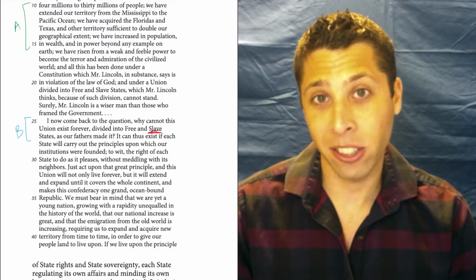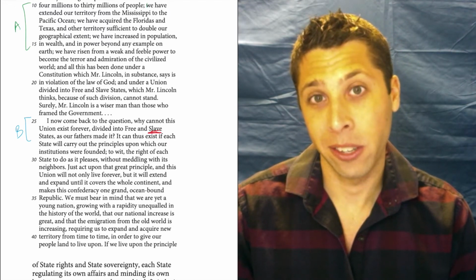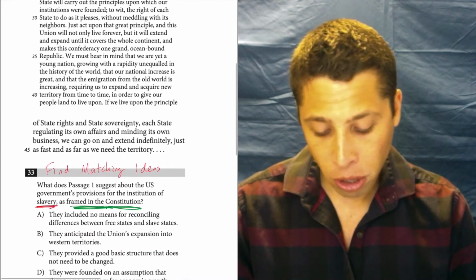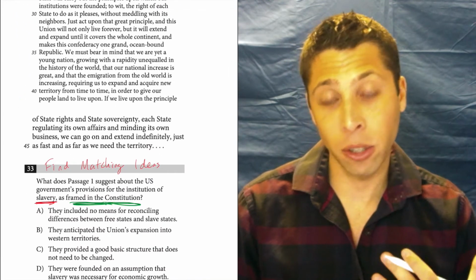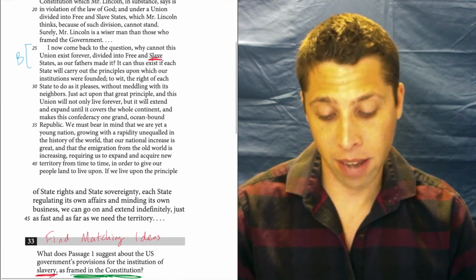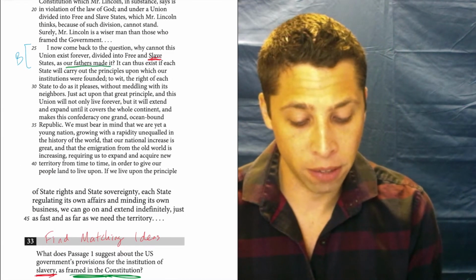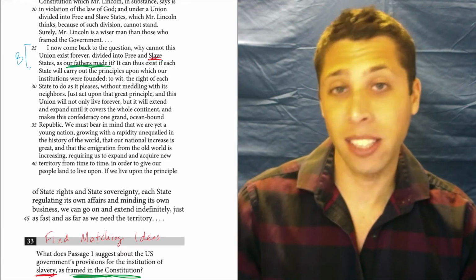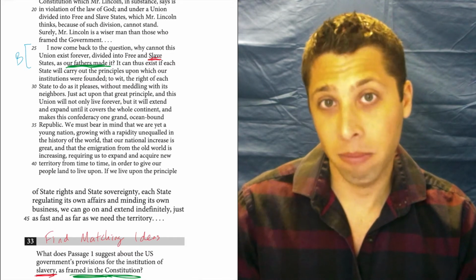They're not going to just say the exact same words. They're going to change the words, but maintain the idea. And when they were talking before about framing in the Constitution, that's kind of like when the country was founded. And now we're talking about our founding fathers. So it's a bit of a stretch, but that's the kind of stuff that you want to just look for.